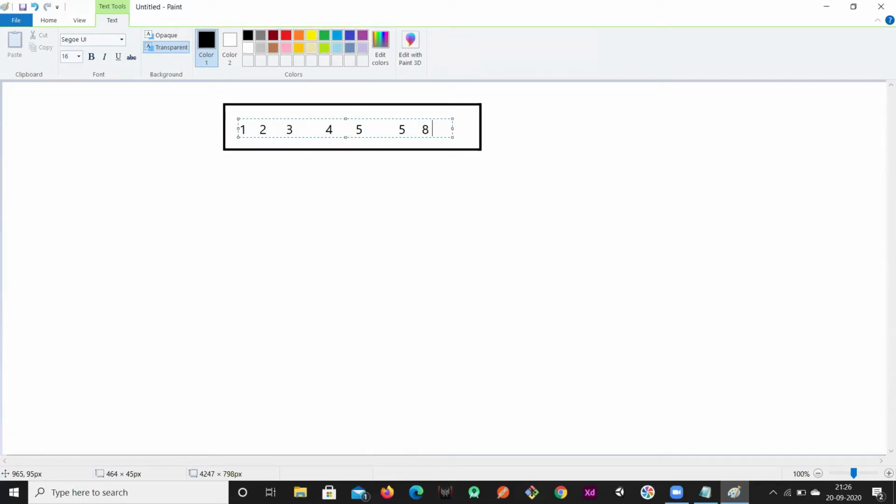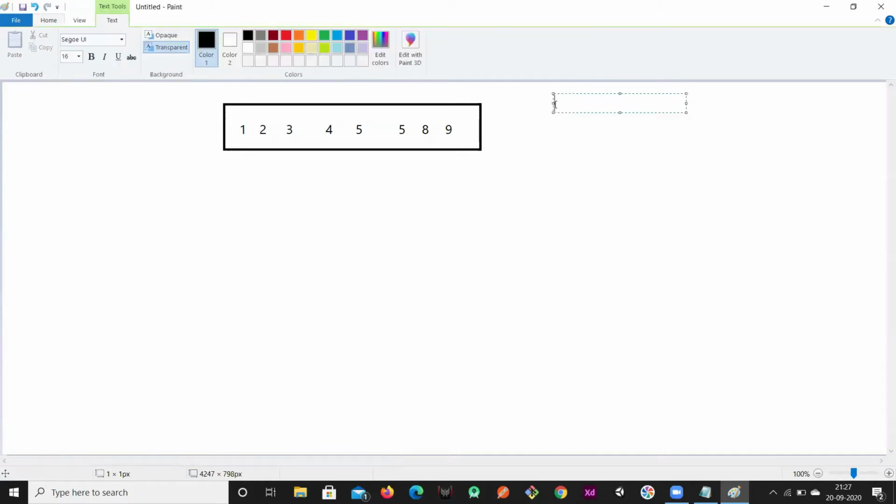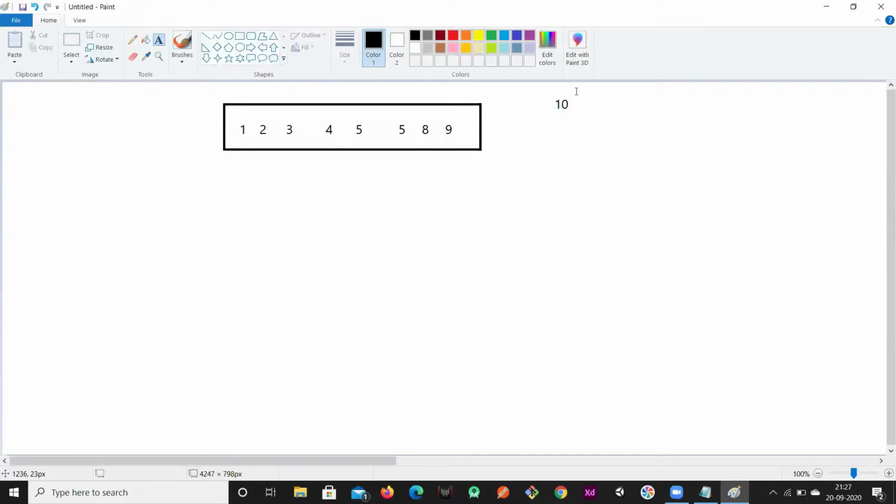Whatever elements I have declared, that's it. These many elements it can hold if it is an array. But if it is an array list, and I wanted to add one more element, that is, to add 10 to this particular collection, then it is possible.